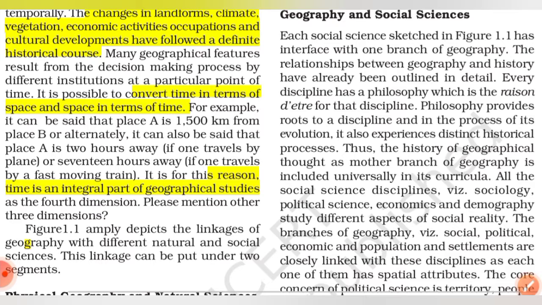Here they have given an example: the distance between place A and place B is 1500 kilometers, and you can also say that it's 2 hours away. So you can say it in both ways. It has allowed us to speak in terms of both time and space. This is possible just because of geography, and due to this reason only, time is an integral part of geographical studies. Without time, geography is incomplete. So time is very important.